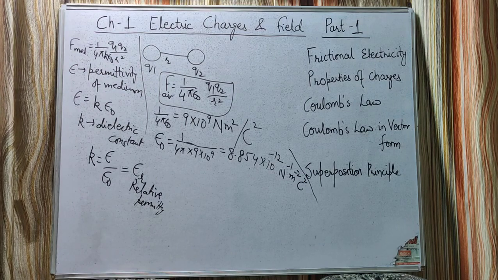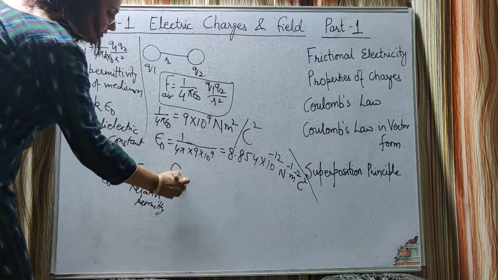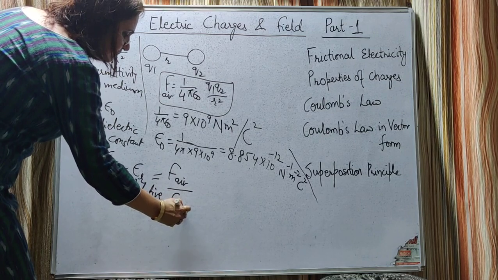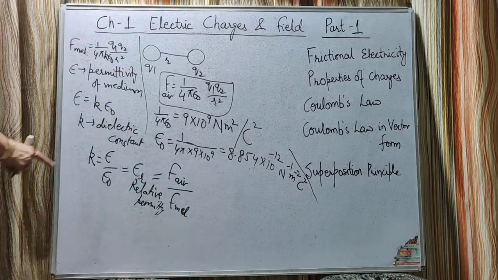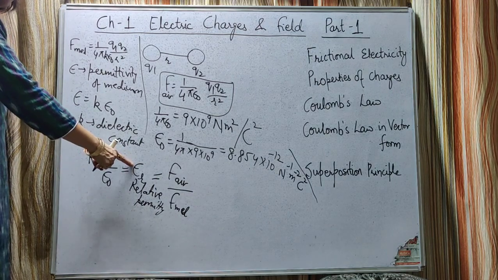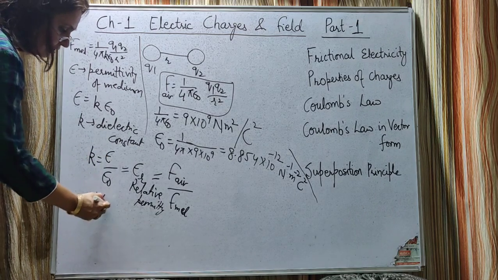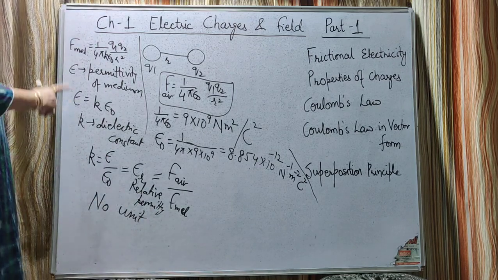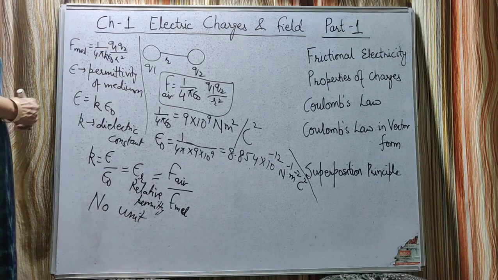So this can also be written as the force between the charges when placed in air to the force between the charges when placed in medium. Now as this K or epsilon R is the ratio of similar quantities, it has no unit, no dimensions. It is unitless, it is dimensionless. So this is all about Coulomb's law.